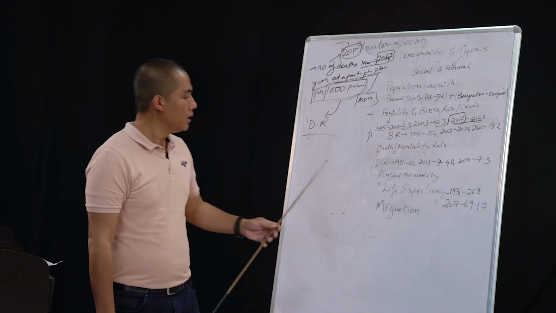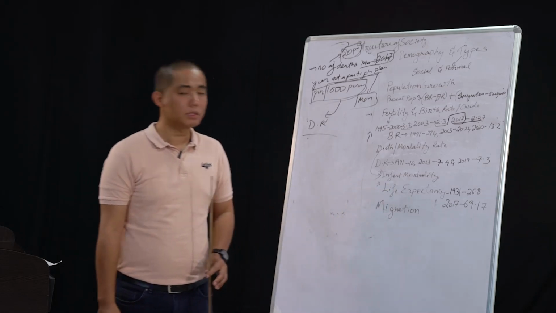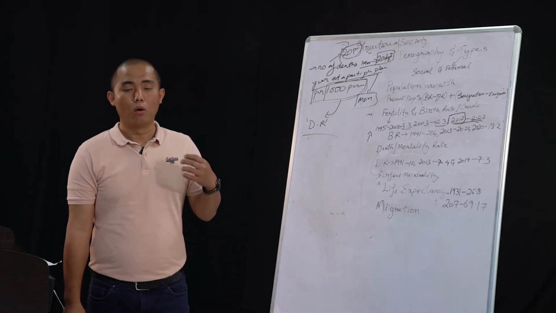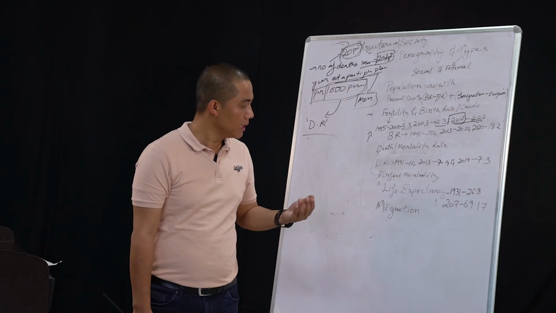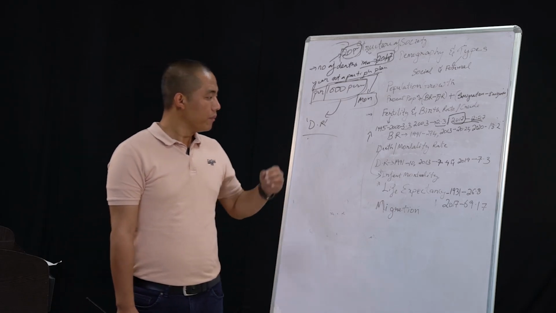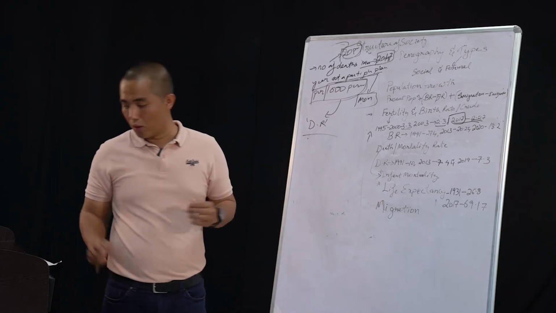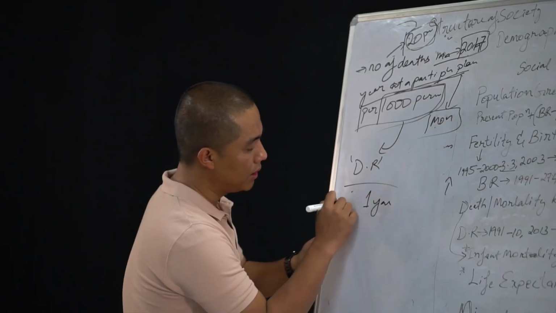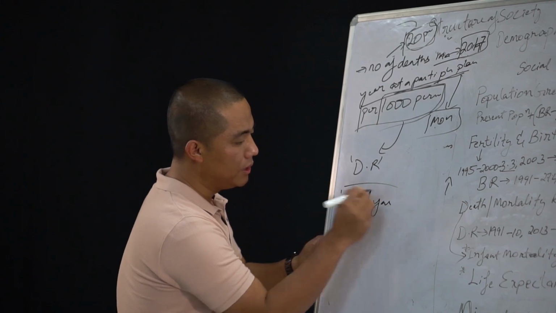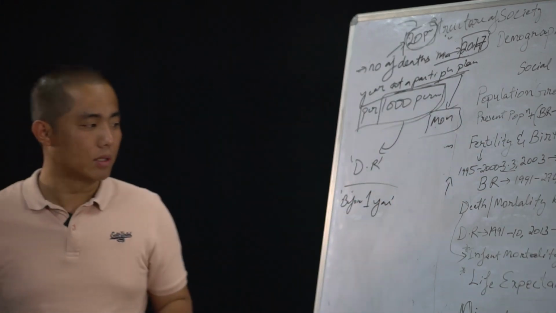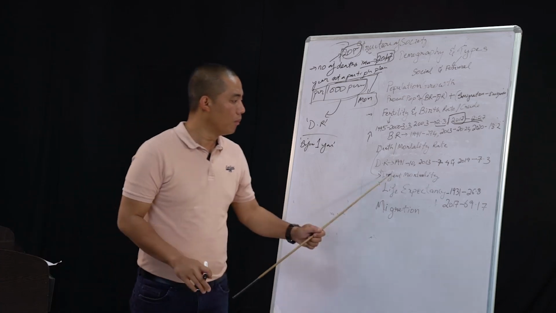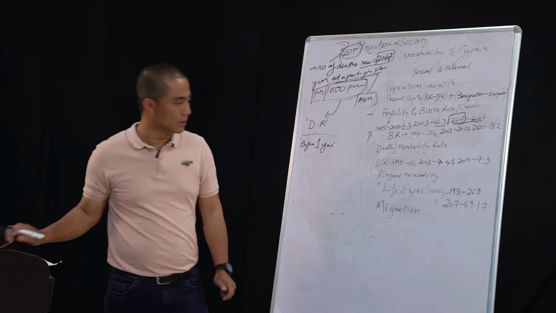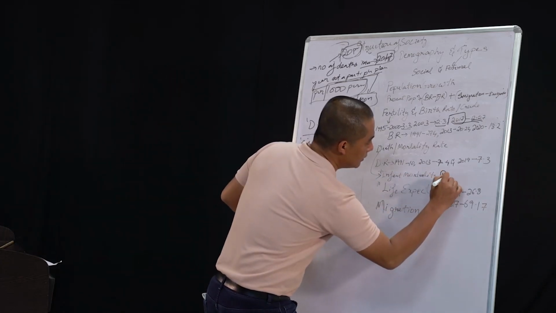The next is infant mortality, which means the number of newborn babies who die before the completion of 1 year. If the newborn baby dies before the completion of 1 year, that can be called infant mortality.